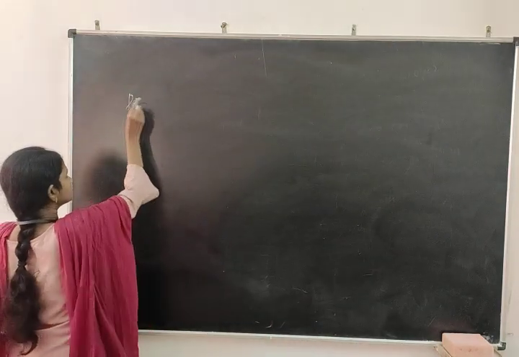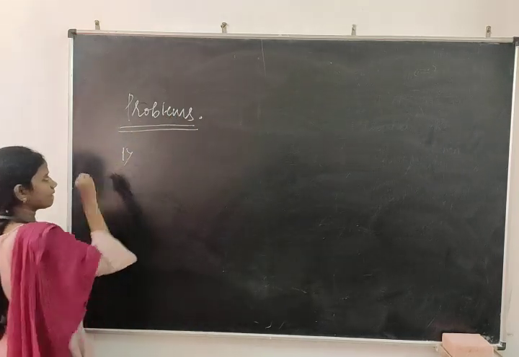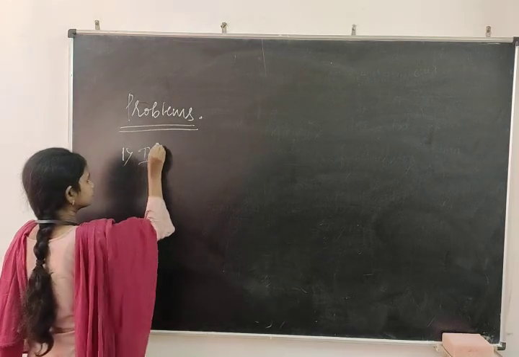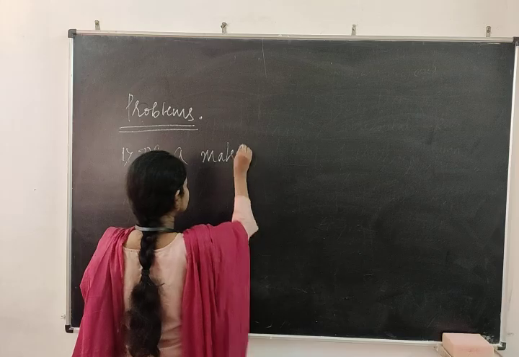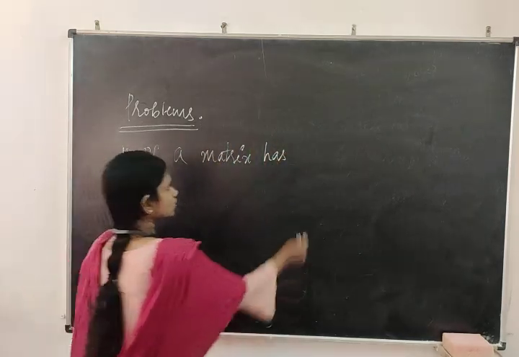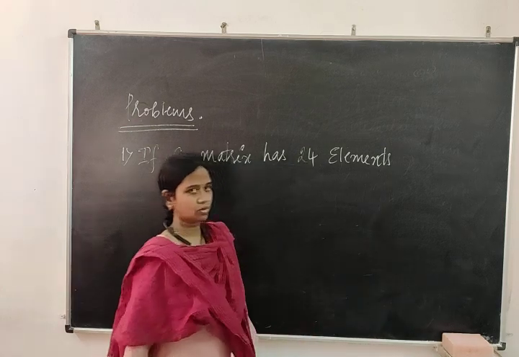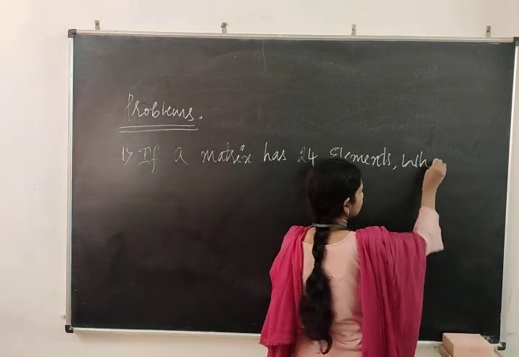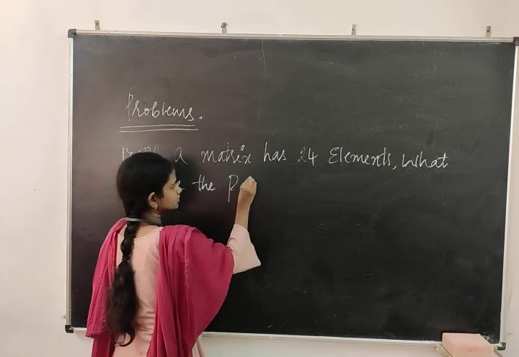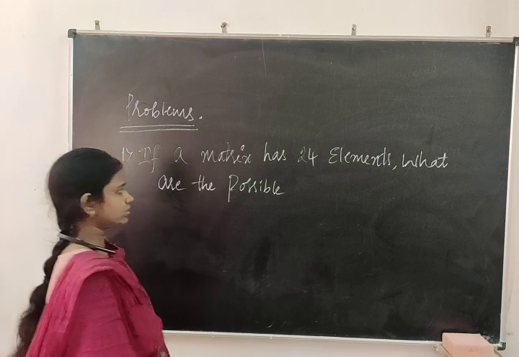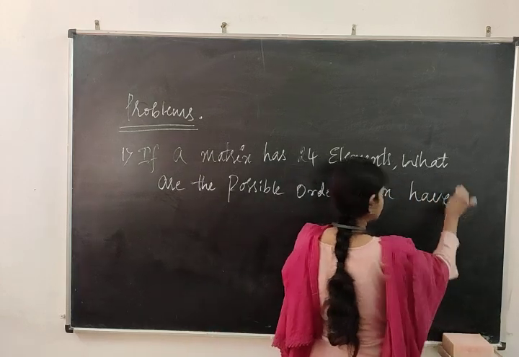So problems. Problem number 1. If a matrix has 24 elements, what are the possible orders it can have?